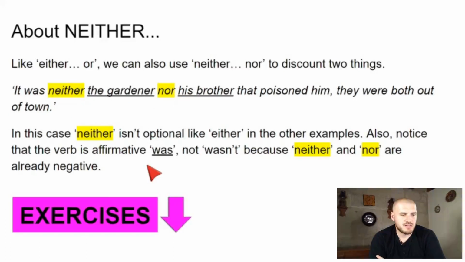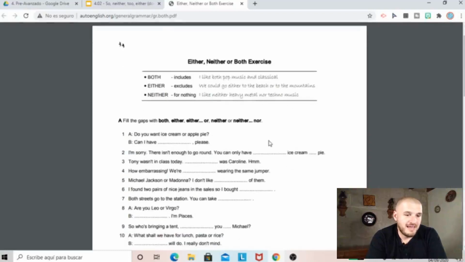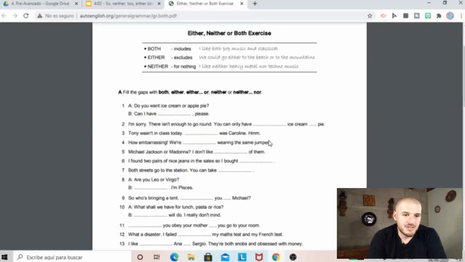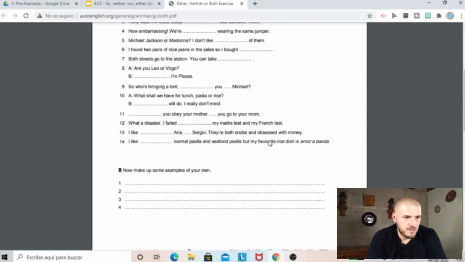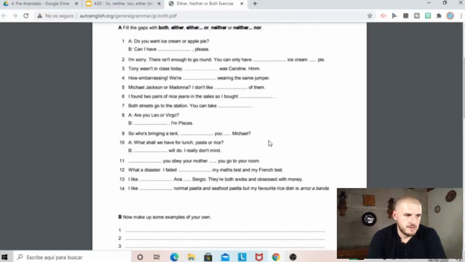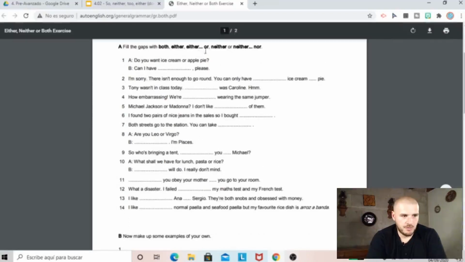Okay, let's try some exercises. Go to point number 2 in the description to open the activities. So this is the best activity I could find on so, neither, too, and either. This is actually a PDF, okay? And the answers are found on the second page. So don't go down too far or you will see the answers, all right? So on the first page here, it says, fill the gaps with both, either, either or, and neither or neither nor, right? So if there are two spaces, it's going to be either or neither nor.